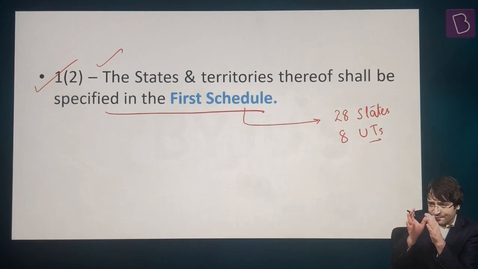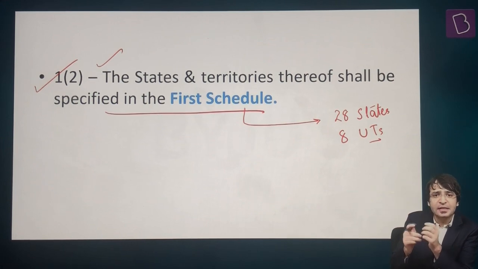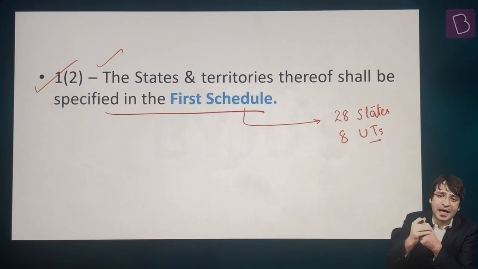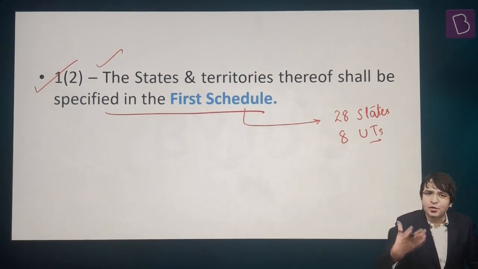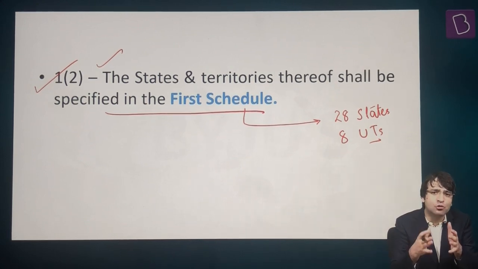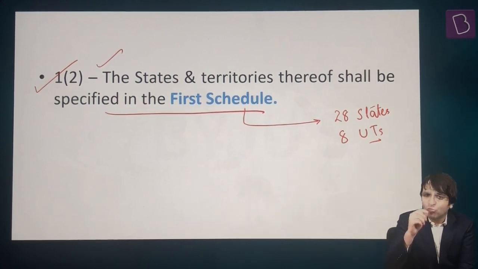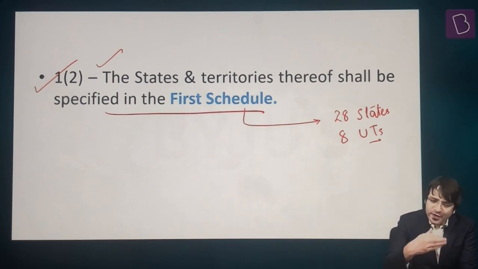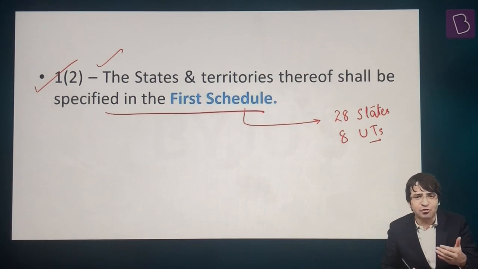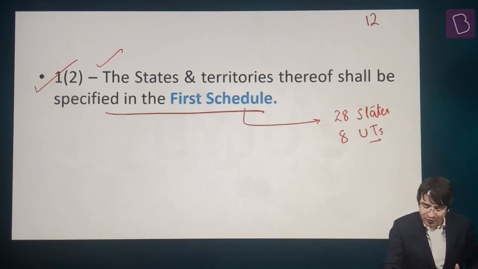That means if we look at the first schedule of the Constitution of India, it details the names of the states that we have, the names of the territories that we have. That is why we have the first schedule. But the point is, what is a schedule and what is the need to have a schedule in the Constitution of India? Originally, in 1950, when the Constitution was enacted, we had 8 schedules. Over a period of time, 4 more schedules were added. So right now, we have 12 schedules of the Indian Constitution.